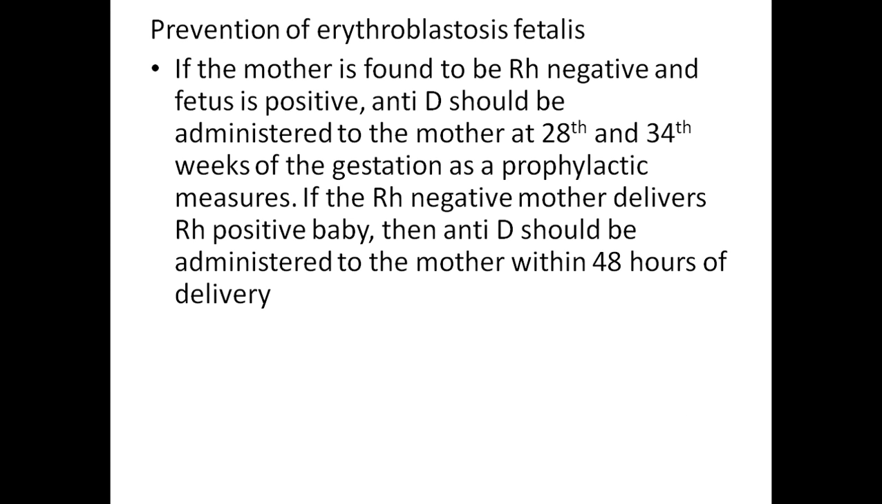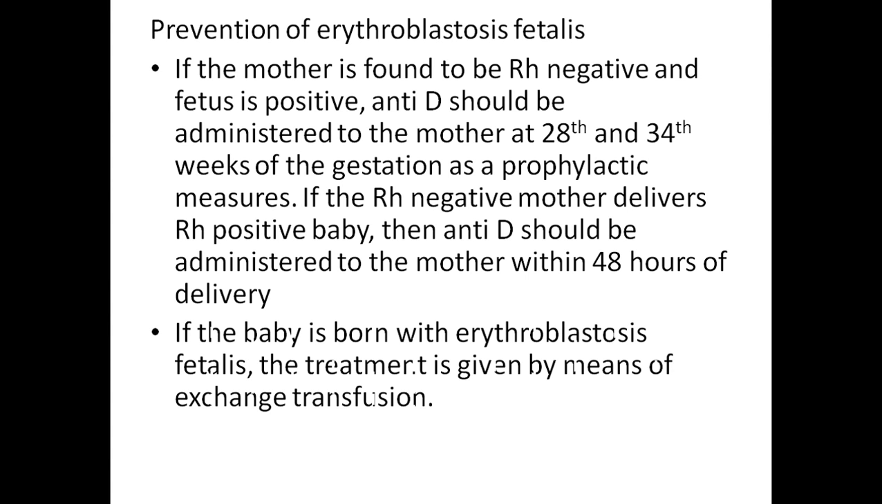Prevention. If the mother is found to be Rh negative and the fetus is positive, anti-D should be administered to the mother at the 28th and 34th week of gestation as a prophylactic measure. If the Rh negative mother delivers an Rh positive baby, anti-D should be administered to the mother within 48 hours of delivery. For the baby born with erythroblastosis fetalis, the treatment is given by means of blood transfusion.